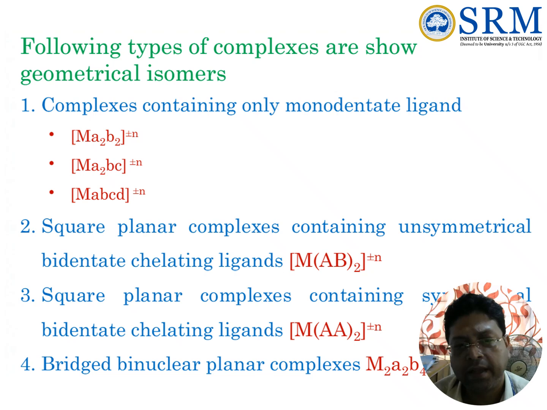Number 3, square planar complexes containing symmetrical bidentate chelating ligands, M(AA)2. Fourth, bridged binuclear planar complexes, M2A2B4. We'll see each type with examples so that it will be clear.